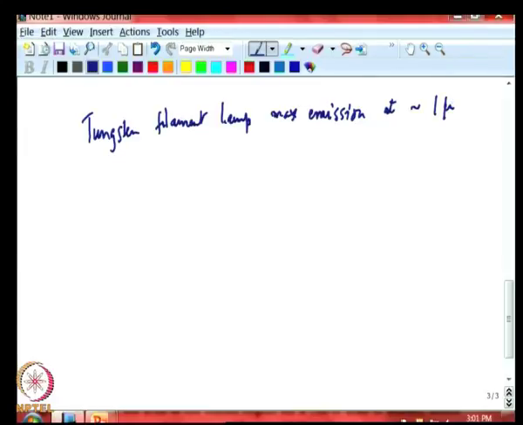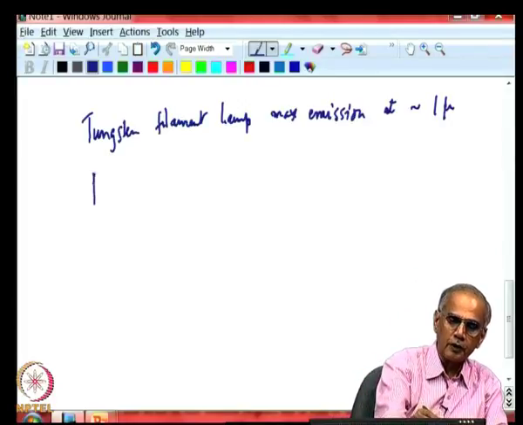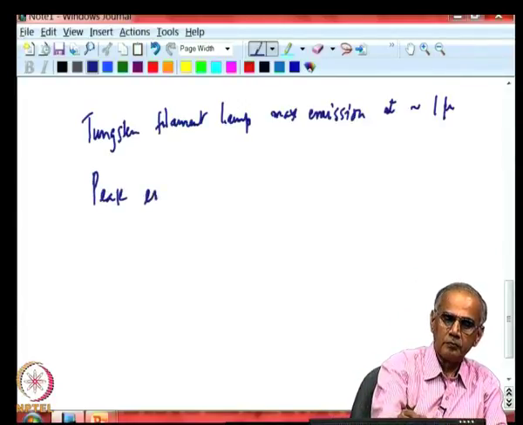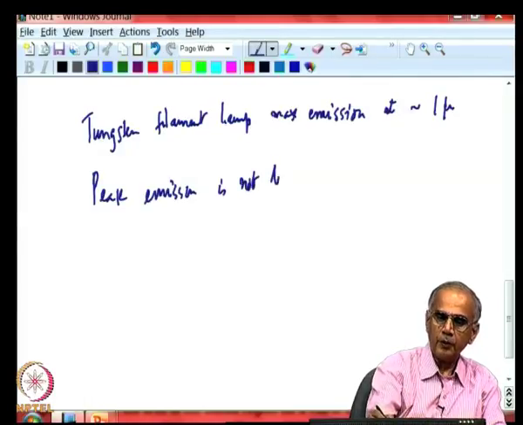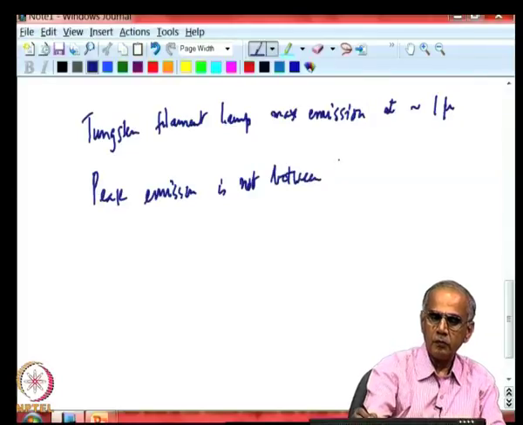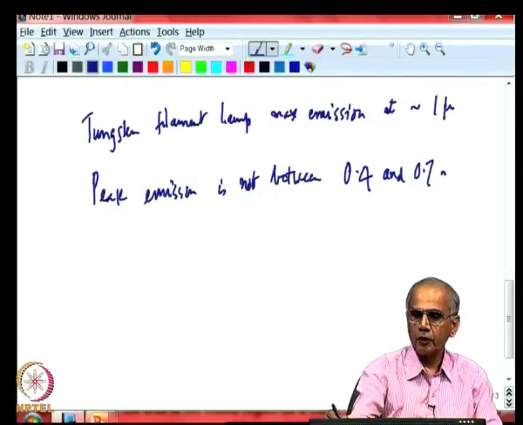Okay. So, which is what we would not like, because tungsten filament lamp, which is used for purpose of lighting, ideally should have had its peak emission somewhere in the wavelength range between 0.4 and 0.7 micron.